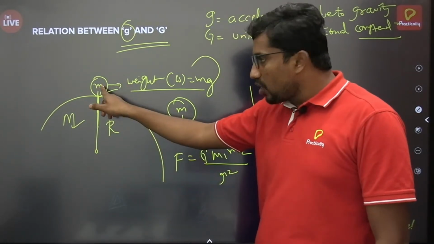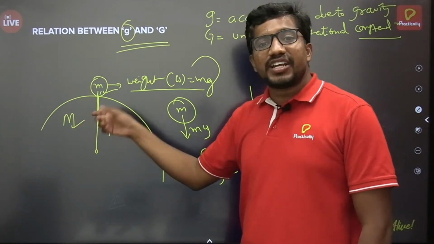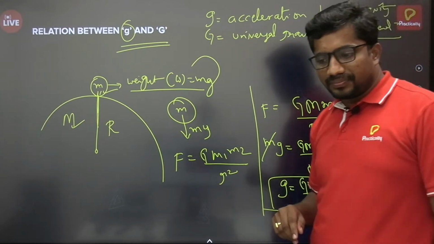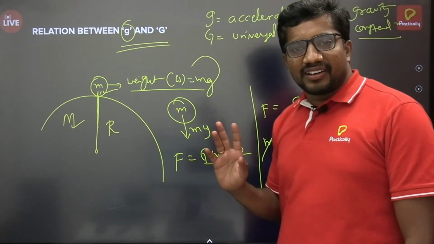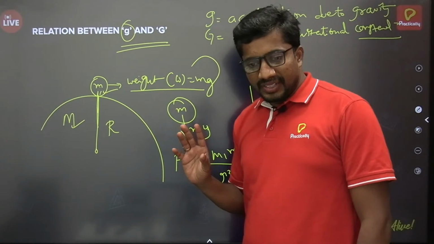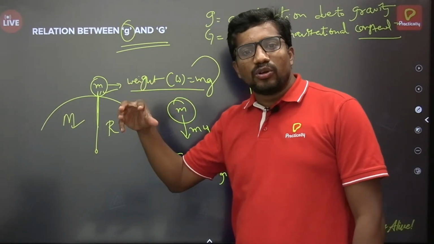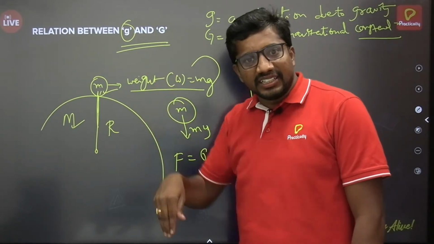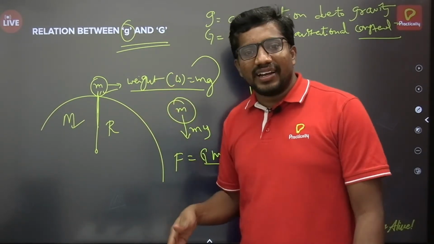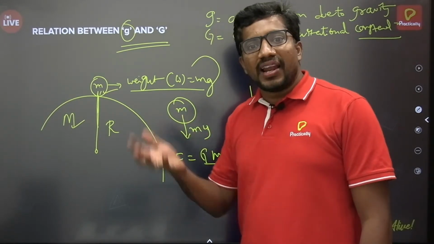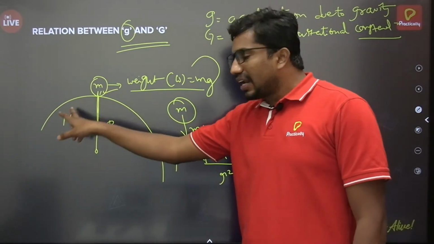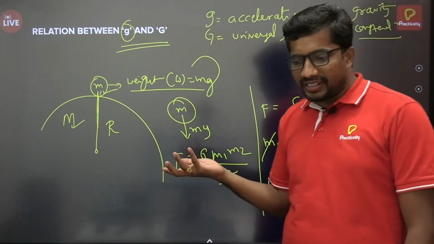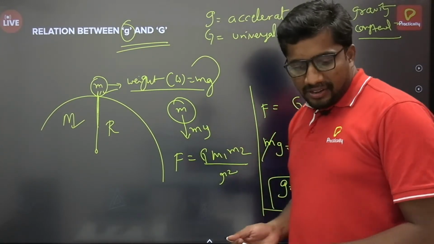So the weight of this object is balanced by the gravitational force between these two objects. That's why I replaced force with weight. Ganesh, am I clear? That body has some x Newton amount of weight acting downward, but the body is not going down, so that weight is balanced by the gravitational force. That's why I replaced the gravitational force with weight. Yeah, okay, right. Fine then.